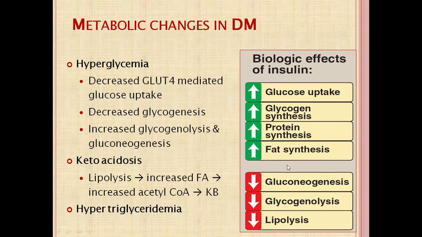Ketoacidosis: decreased insulin leads to increased lipolysis, which leads to increased fatty acid oxidation and increased production of acetyl coenzyme A, which is a substrate for the ketone bodies and leads to ketoacidosis. Triacylglycerol is also increased, because increased fatty acid synthesis is again packed into VLDL and secreted by the liver into the circulation, so the level of VLDL and triacylglycerol increases.